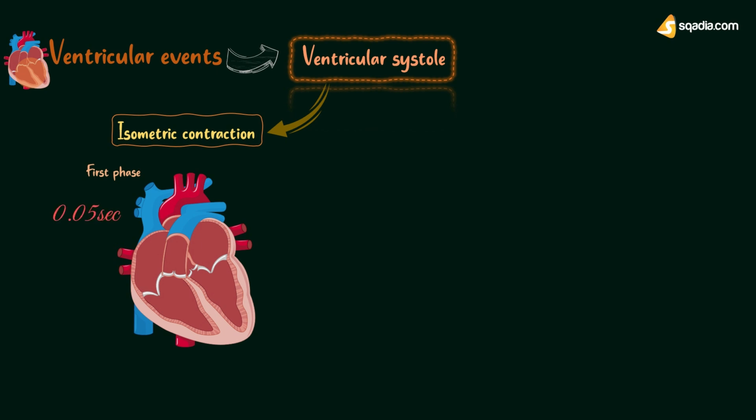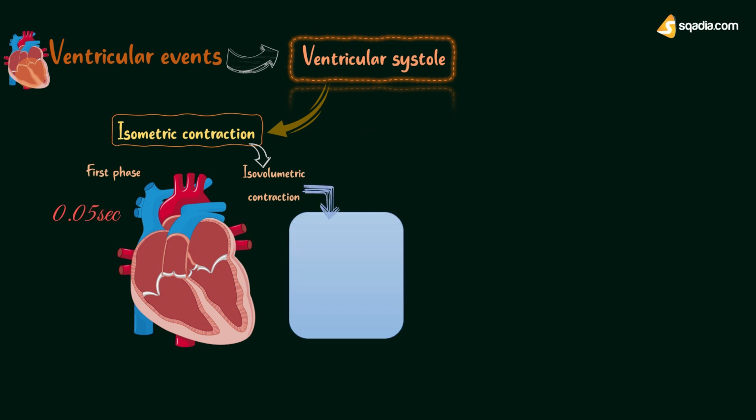It lasts for 0.05 second. Isometric contraction of ventricular muscle is also called isovolumetric contraction. It is named so because this phase is characterized by increase in tension without any change in length of muscle fibers and no change in blood volume.